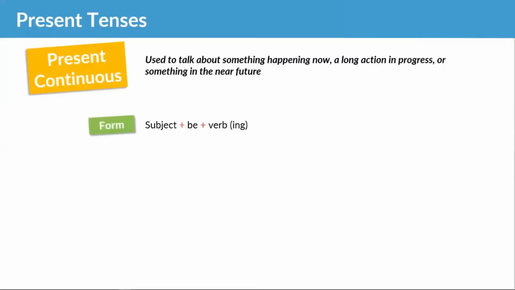We have the subject, I, you, he, she, Ireland, the dog, the car, whatever your subject is. Then we have our verb to be, and then we have our action verb, and we add ing. Okay, so remember our verb to be is am, are, or is.